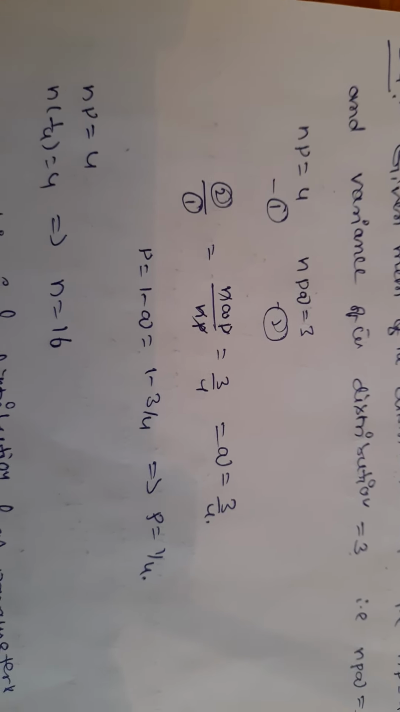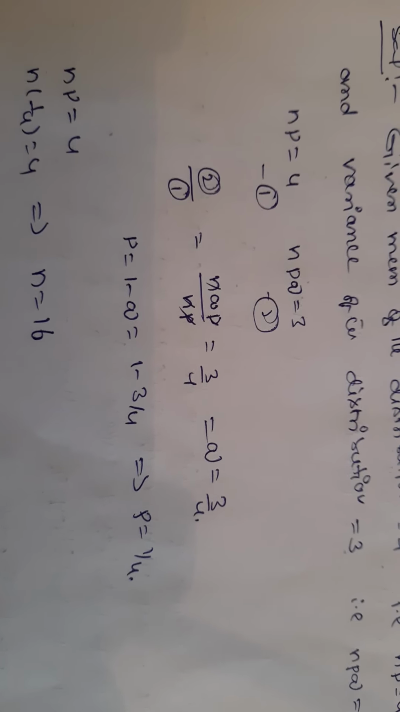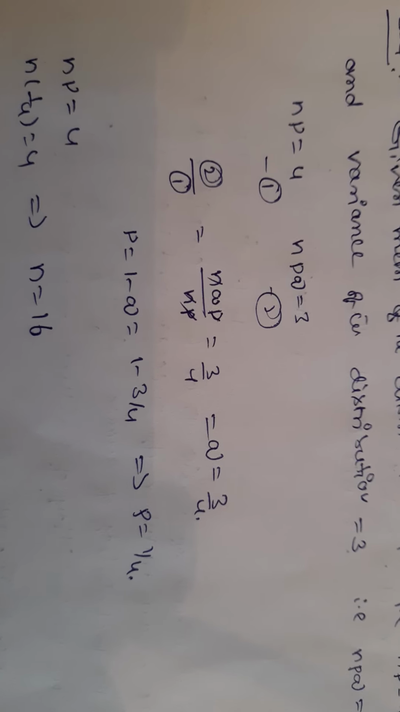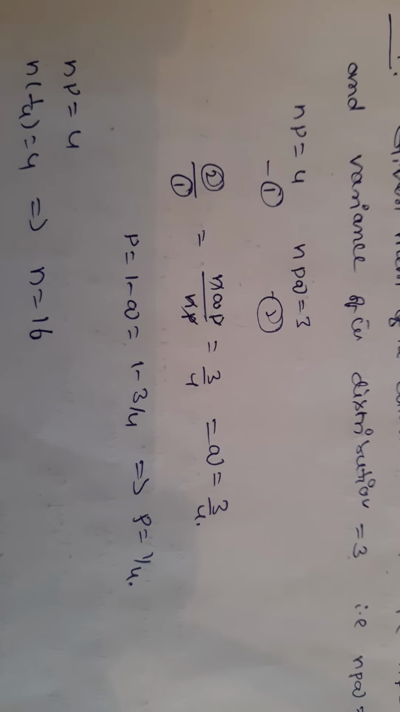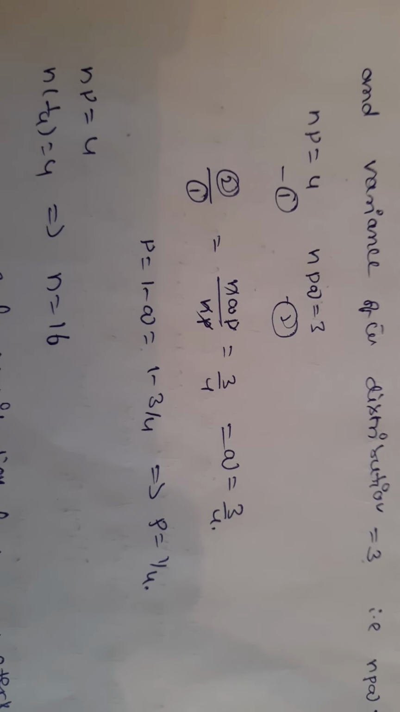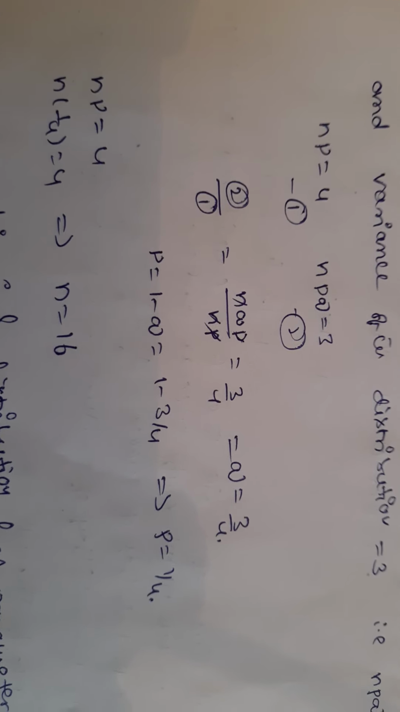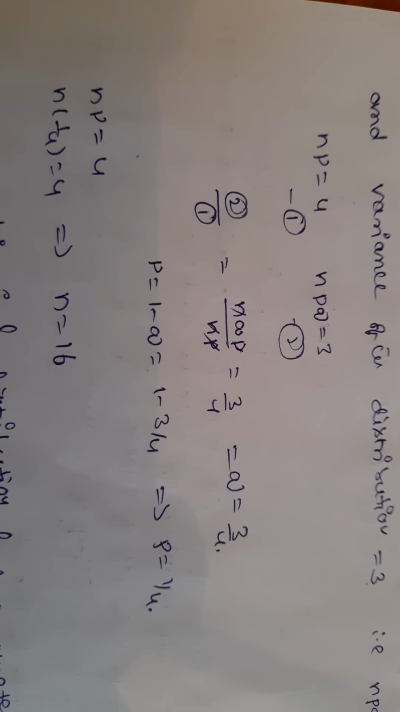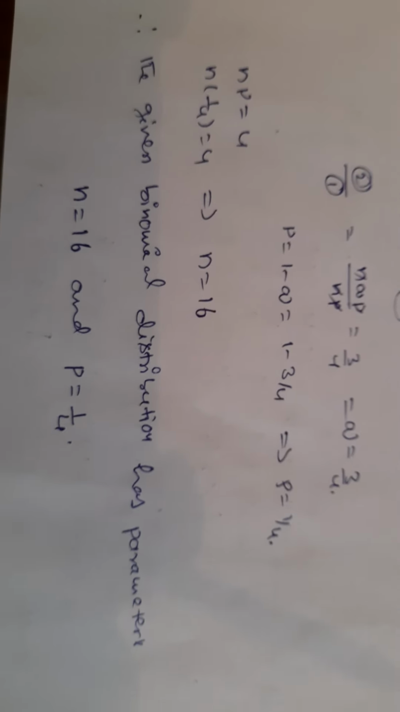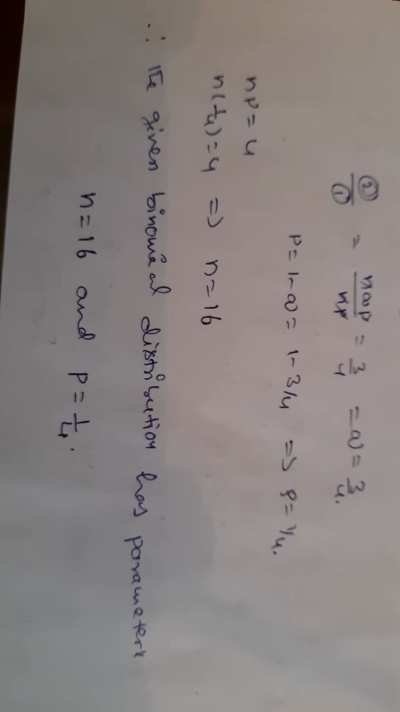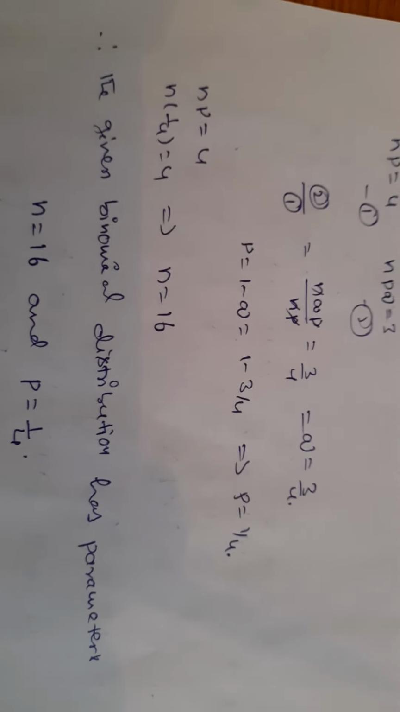Equation 2 by equation 1: NPQ by NP equals 3 by 4. NP cancels, then Q equal to 3 by 4. Then P equal to 1 minus Q, which is 1 by 4. NP equal to 4, with P equal to 1 by 4, so N into 1 by 4 equal to 4, N equal to 16. The given binomial distribution has parameters N equal to 16, P equal to 1 by 4, Q equal to 3 by 4. Thank you.